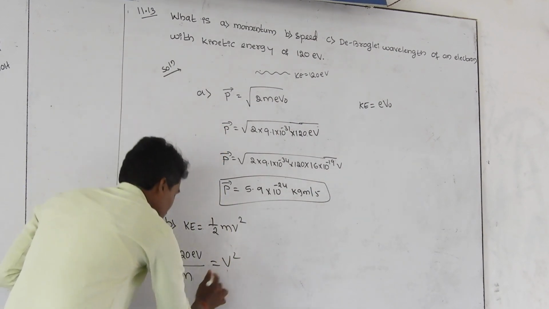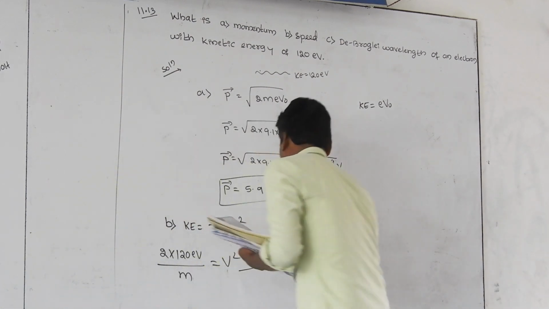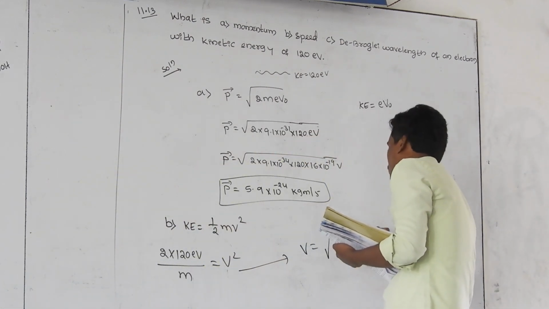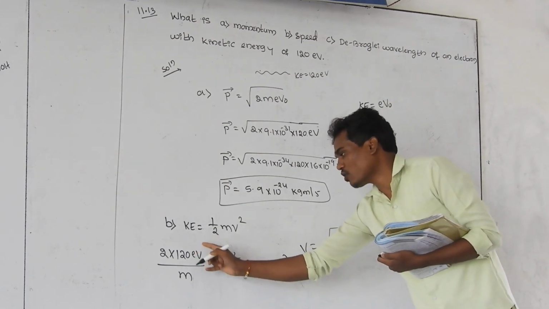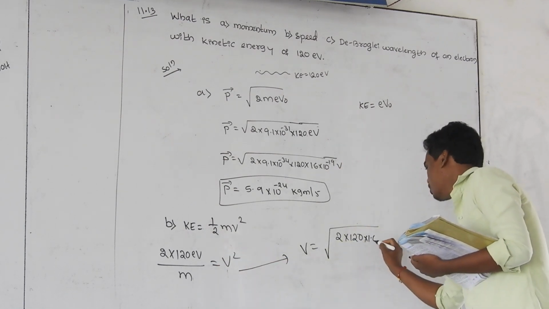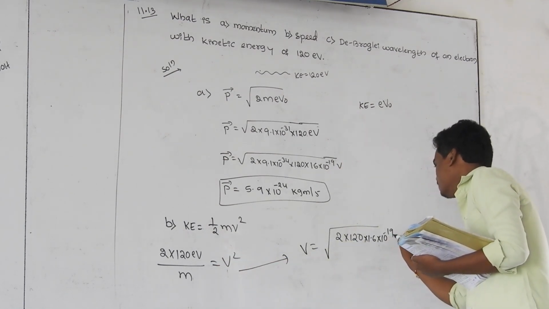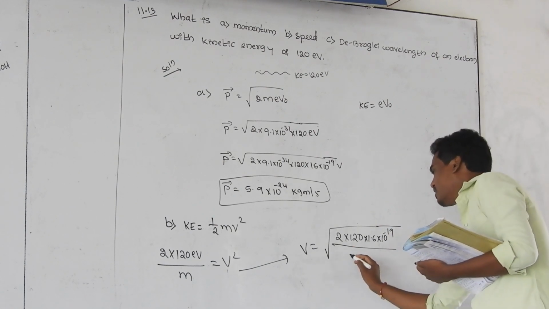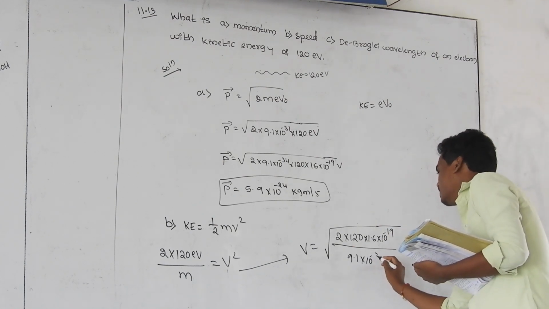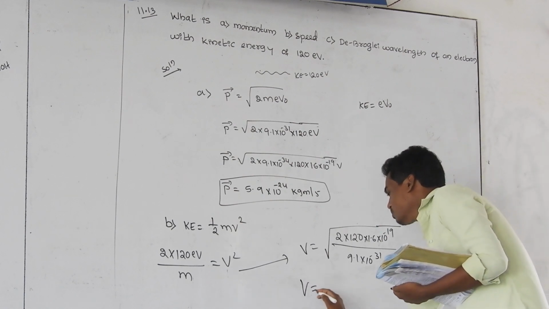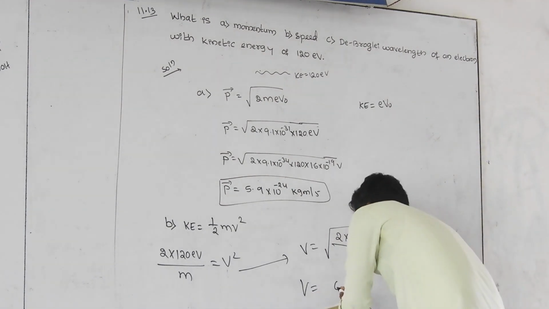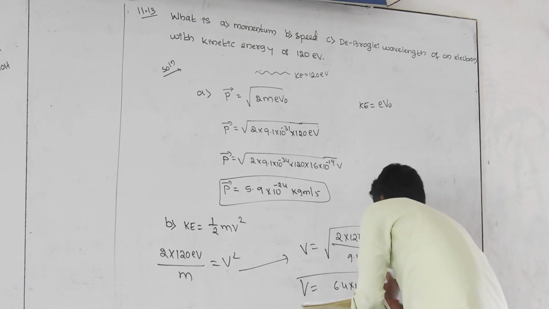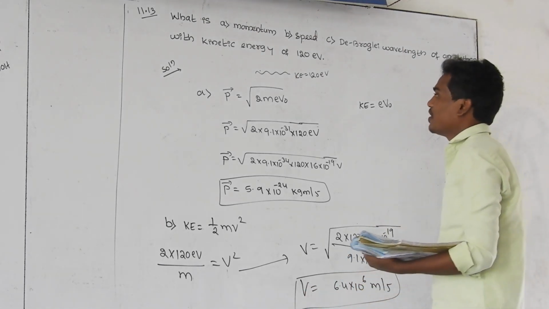Taking the square root on both sides, V is equal to root of 2 into 120, converting electron volt to volt, that is 1.6 into 10 to the power minus 19, divided by the mass of the electron 9.1 into 10 to the power of minus 31. Calculate the value, and you get the velocity as 6.4 into 10 to the power of 6 meter per second. This is the velocity of the electron.